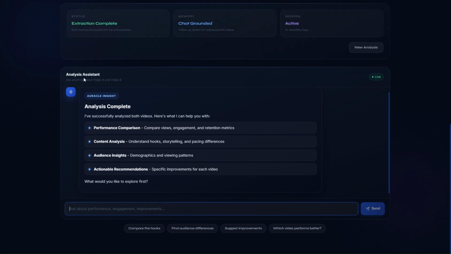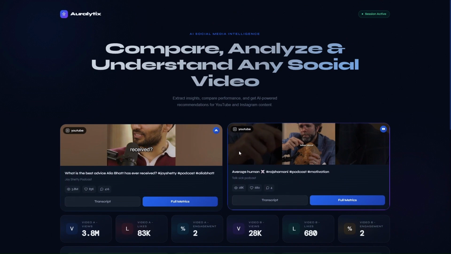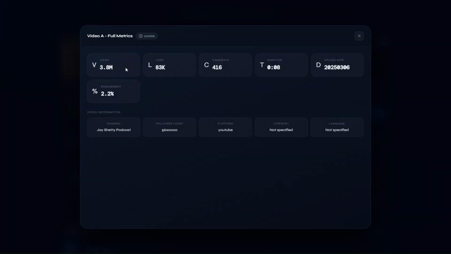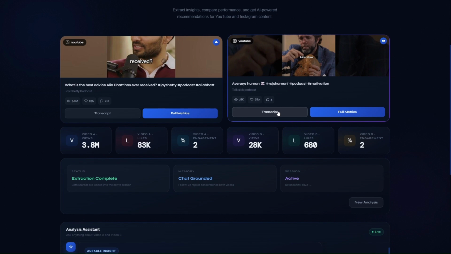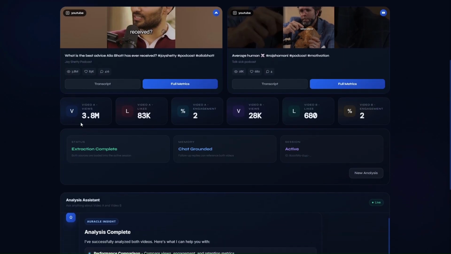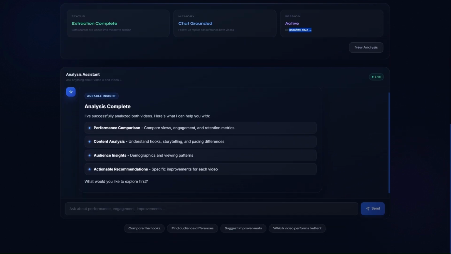Now, you can see the cards have been shown adjacent, and you can see the full metrics. These are the full metrics: views, likes, comments extracted from the respective URL. These are real-time metrics and no preset metrics. You can see the transcript extracted here, and you can see the video engagement rate. And the session has been created. The session is active. The respective ID is shown. And we can start asking questions here.